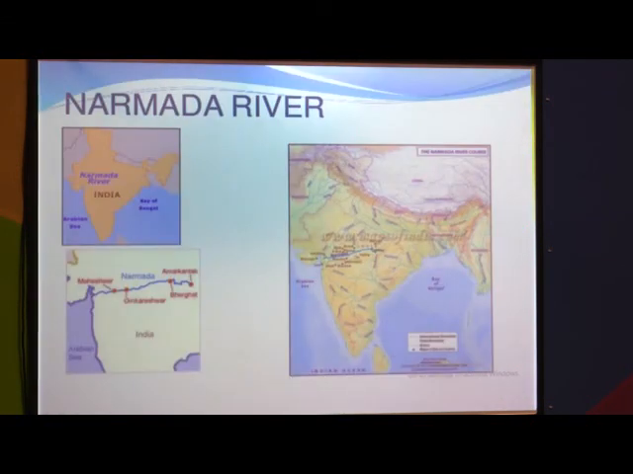See, first one, Narmada River. The origin place of Narmada River in the Indian map is in the Madhya Pradesh area. मध्य प्रदेश के अमरकंटक में इसका ओरिजिन होता है, and it's flowing in the western direction, it's flowing through Madhya Pradesh and Gujarat and discharges in the Arabian Sea.